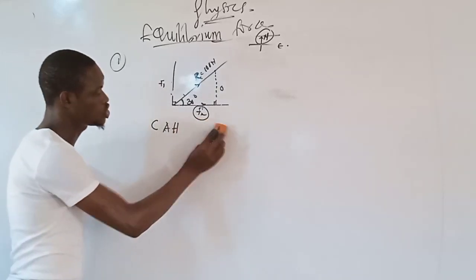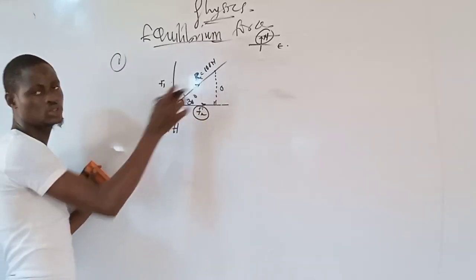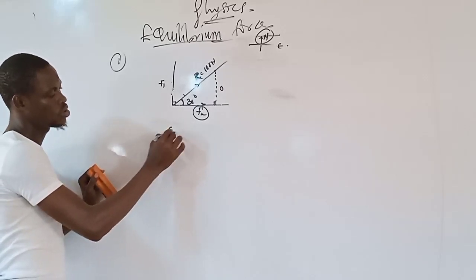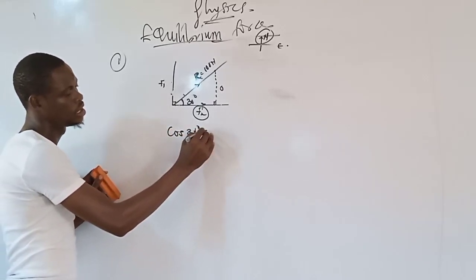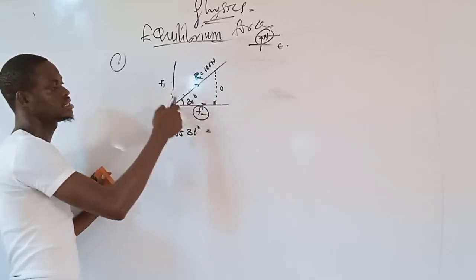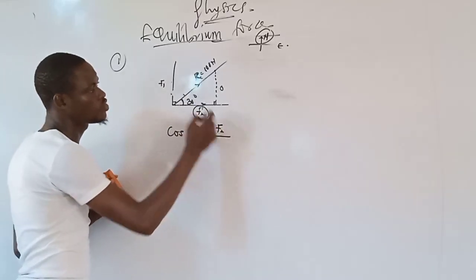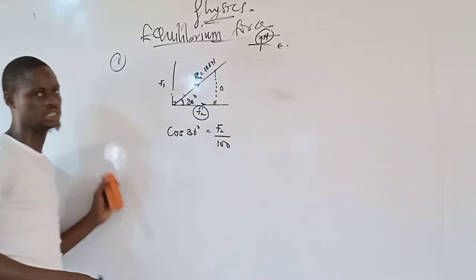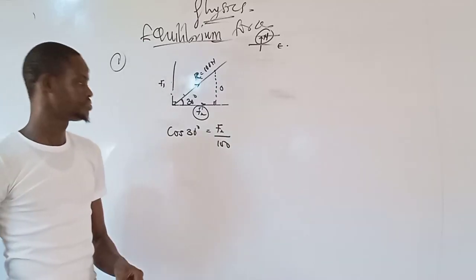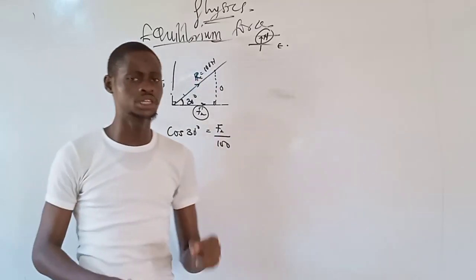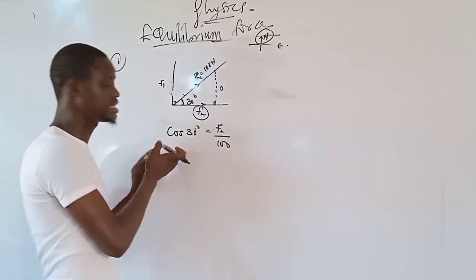So from here, it's shown that I'm going to be using cosine of angle to solve this. So if I have cosine of 30 degrees, which will be equal to adjacent, which is my F2, all over hypotenuse, which is 100 Newton. Now, you know your calculator that you're going to be given in JAMB, there is nothing like 30 degrees.